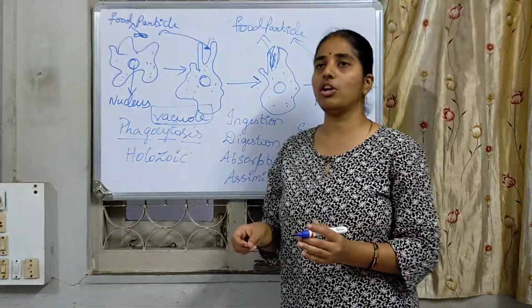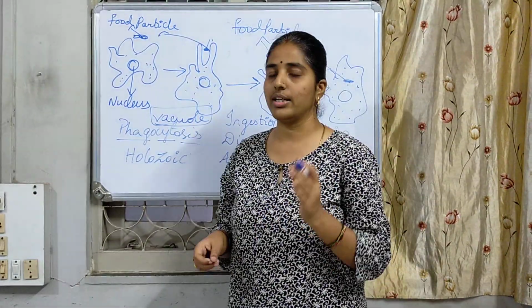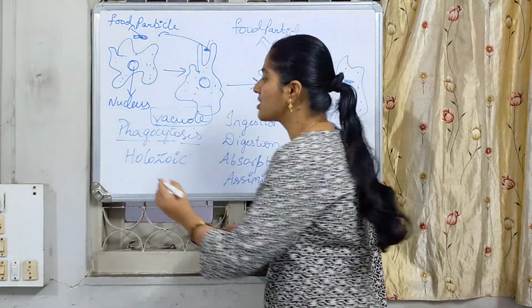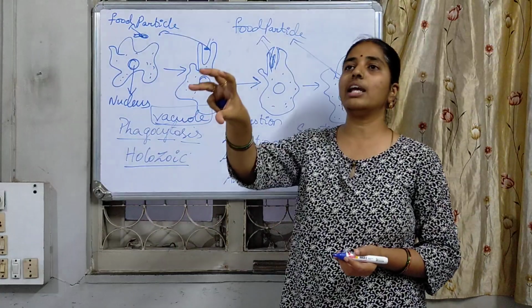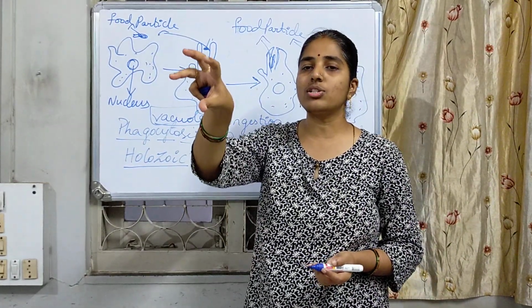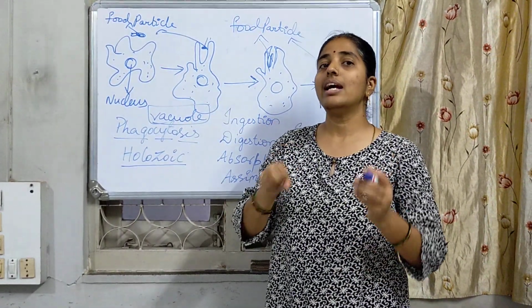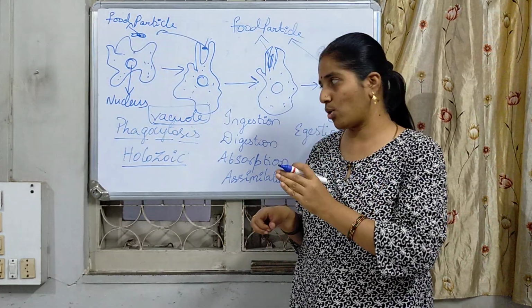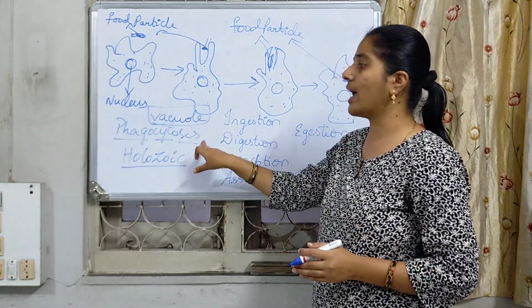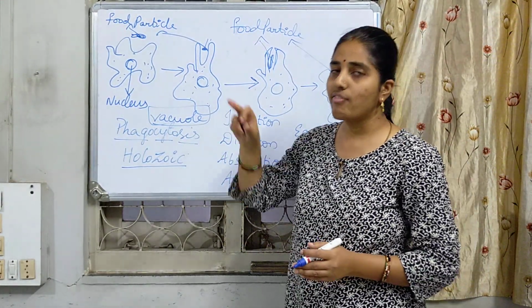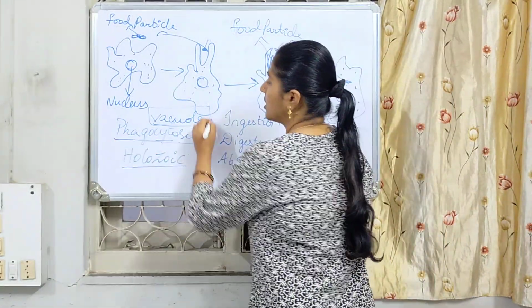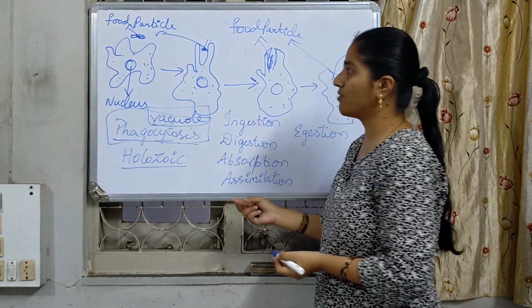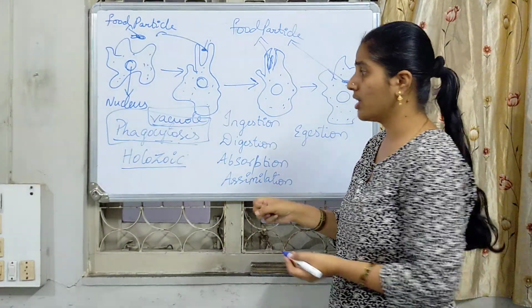So whatever the nutrition occurs in the amoeba, it is called holozoic nutrition. Holozoic means taking inside directly the food particle. It is called holozoic. The process which is helpful is called phagocytosis. This is the process the amoeba is utilizing to have the food.